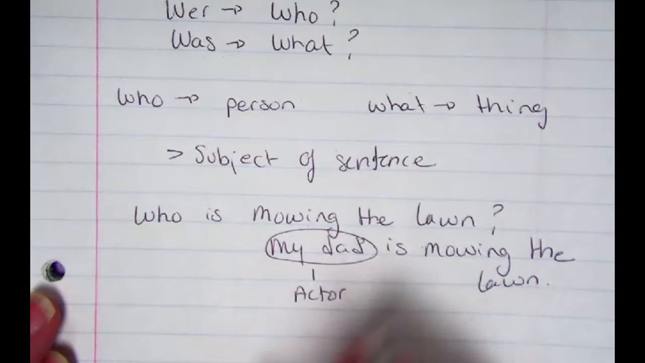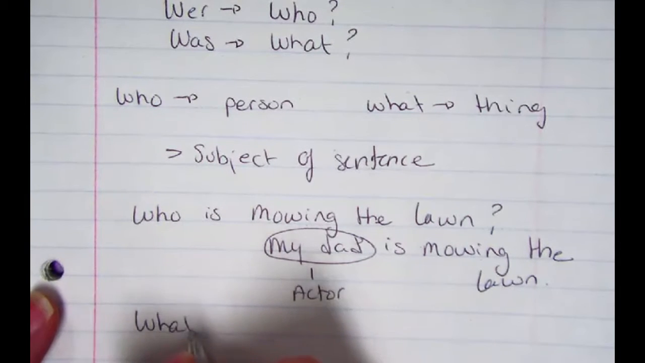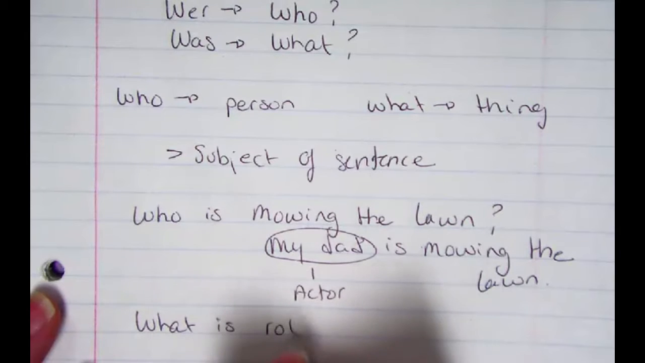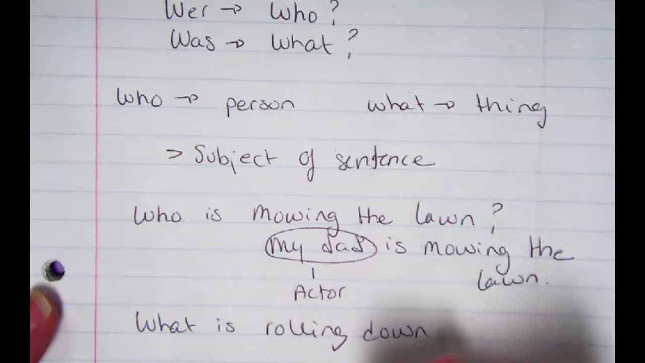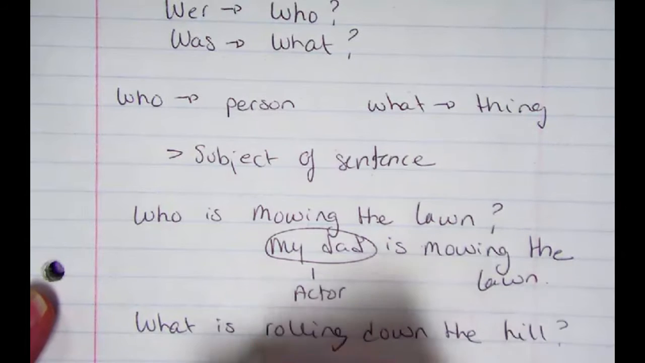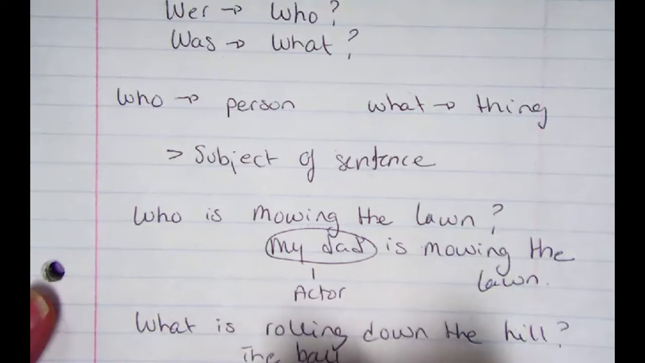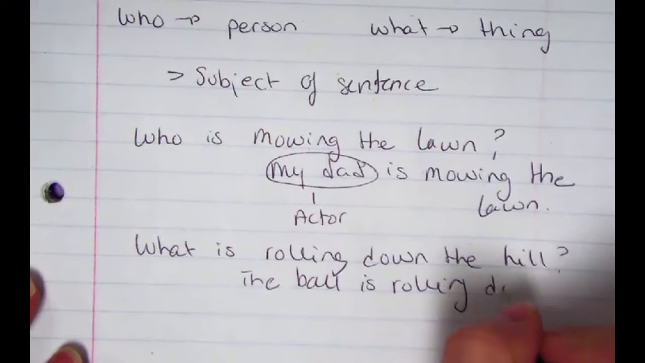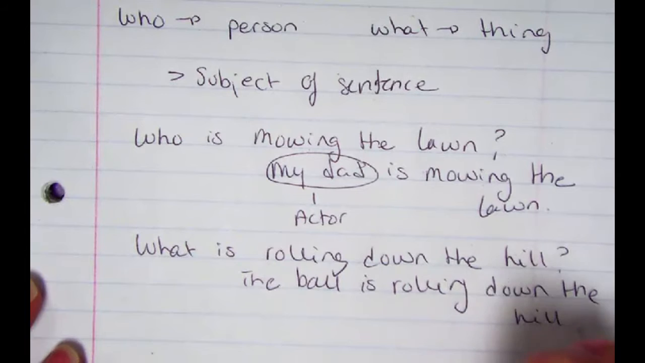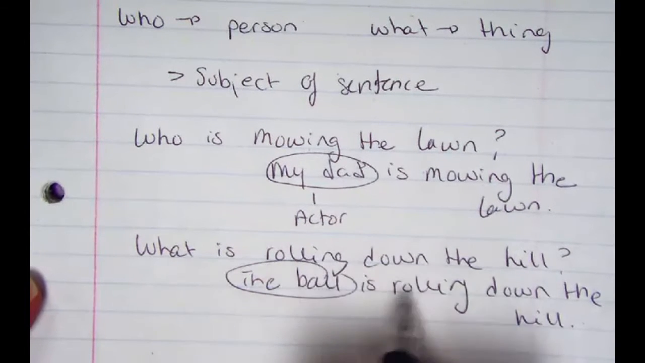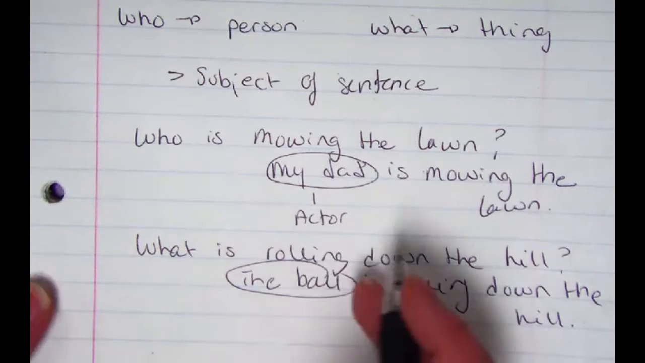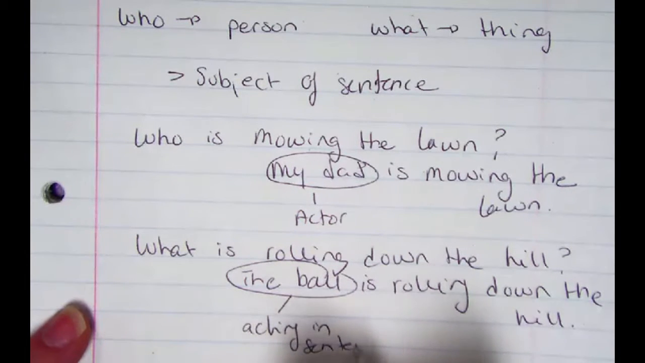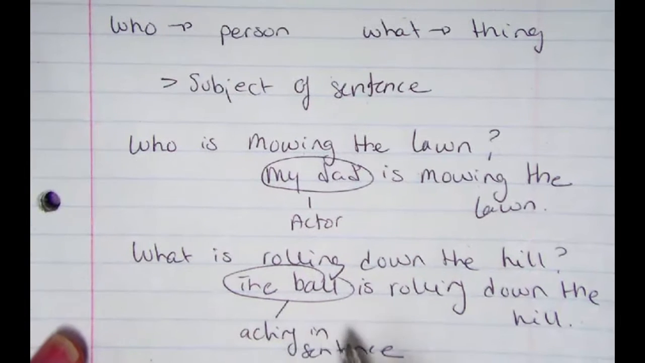Now it's not always a person. Sometimes you can ask what and have the subject of a sentence. So what is rolling down the hill? So then I could say the ball is rolling down the hill. And that ball is then the thing that is acting in the sentence. Of course, it wouldn't mean actor, it would just be a thing, but the thing that is acting in the sentence. So thus, the ball is the subject of my sentence.